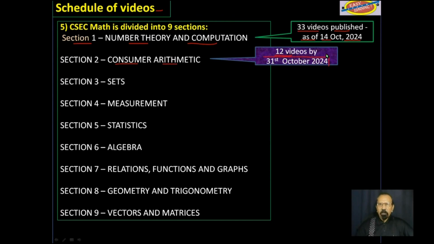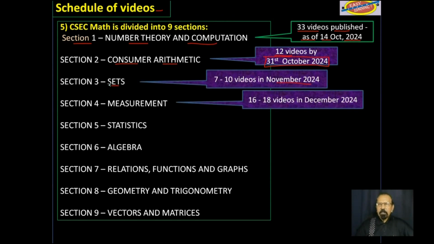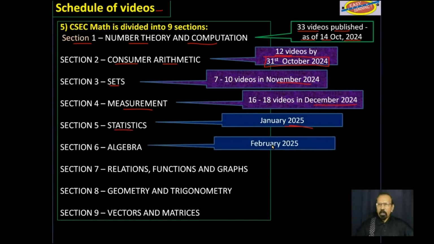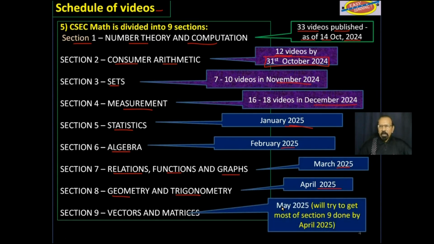Hopefully that will all be published either in part or totally by 31st of October 2024, and then November 2024 sets, December 2024 measurement, January 2025 statistics, February 2025 algebra, March 2025 relations, functions, and graphs, April 2025 geometry and trigonometry, and by mid-May 2025, vectors and matrices.